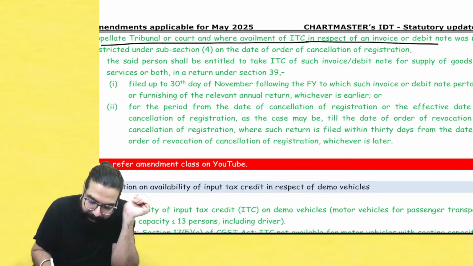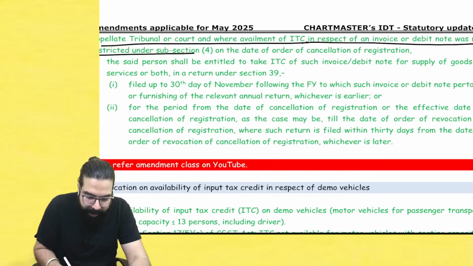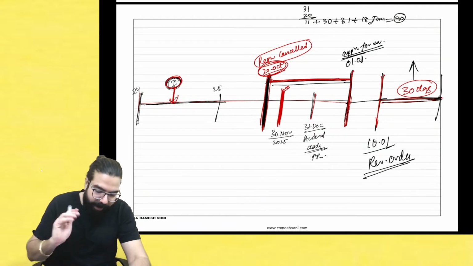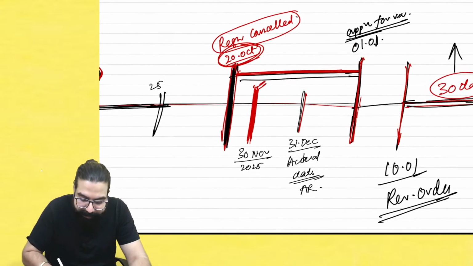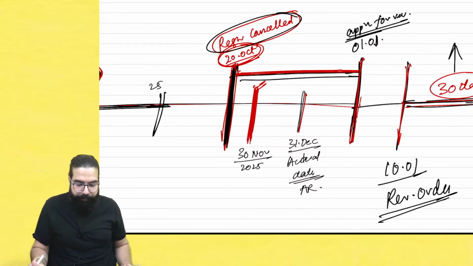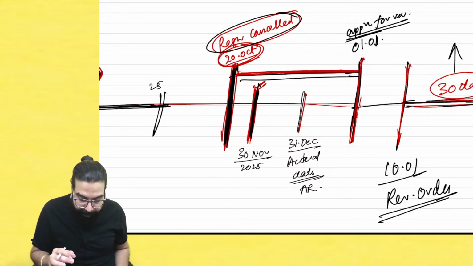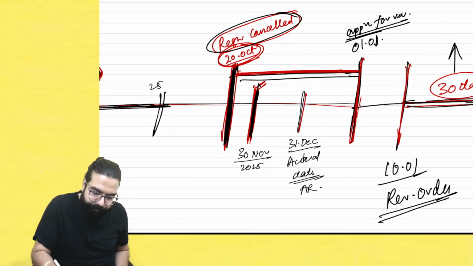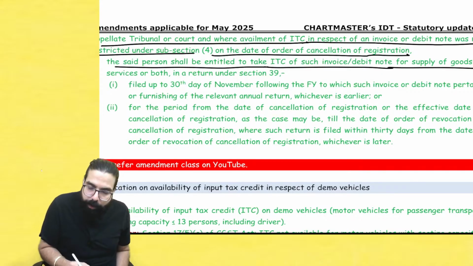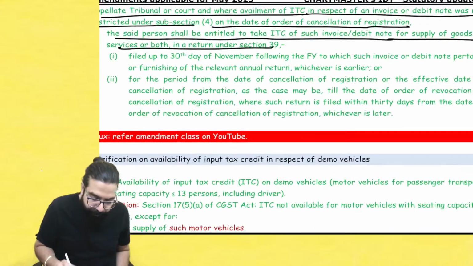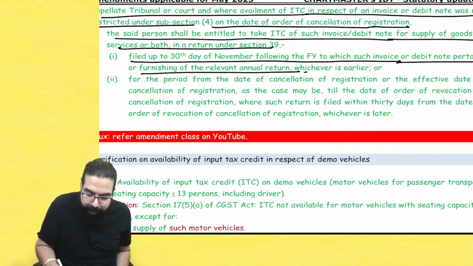and where ITC availment in respect of invoice or debit note was not restricted under section number 16(4) on the date of cancellation. So what they are telling, invoice ka credit was not restricted on the date of registration cancellation. Sir, I could have taken the credit on or before 30th November, but sir, my registration got cancelled. Now what to do? So they are going ahead and telling, if your registration was cancelled, then the said person shall be entitled to take the credit in a return under section number 39 filed up to 30th November or annual return ka actual date whichever is earlier.